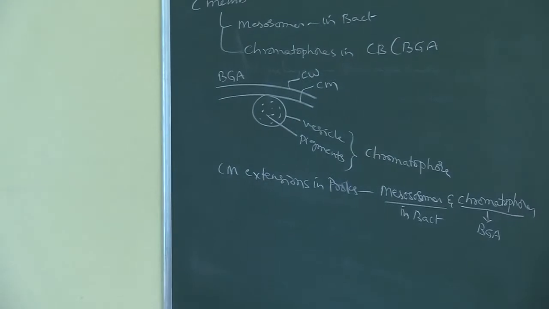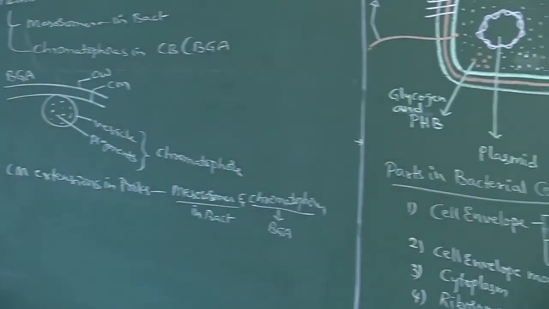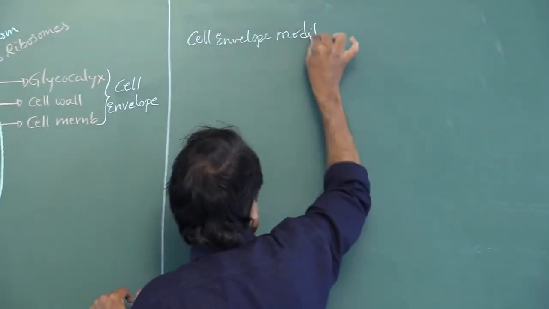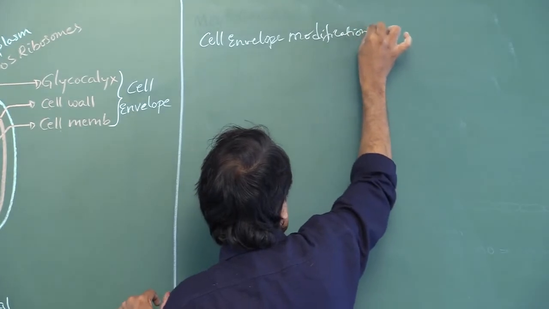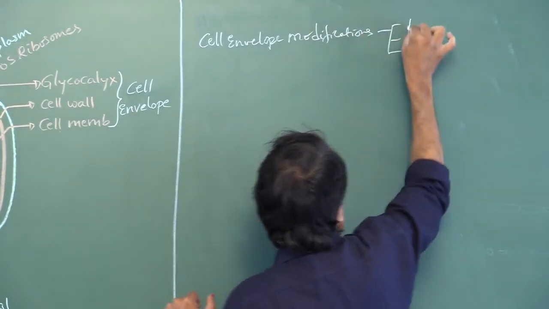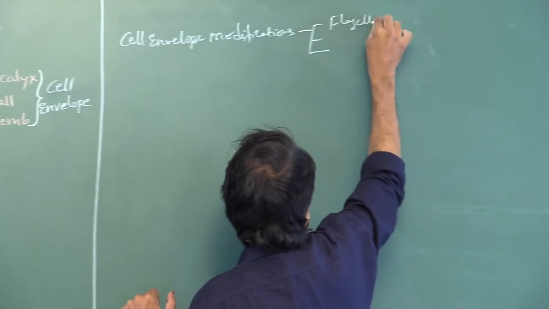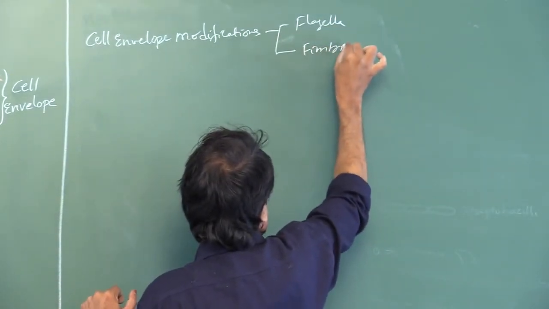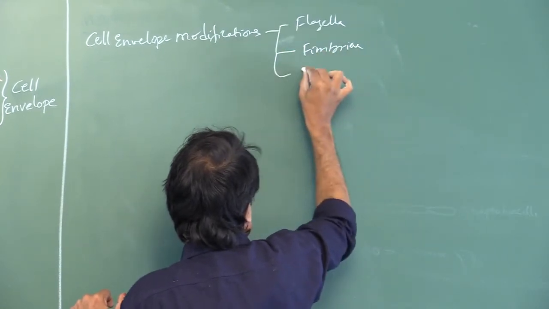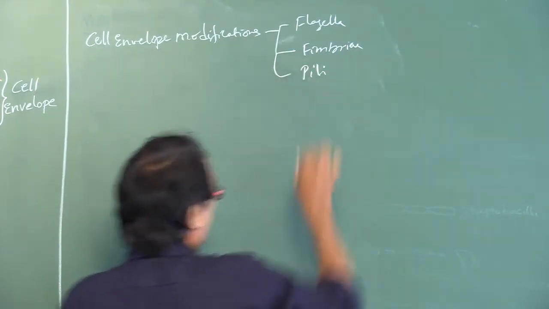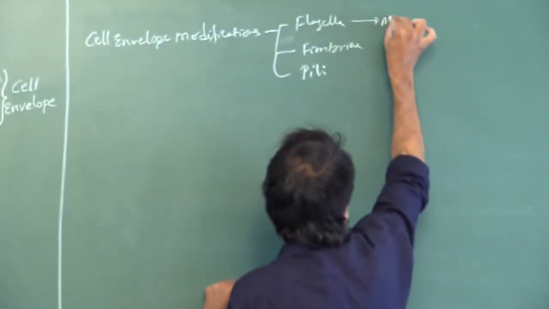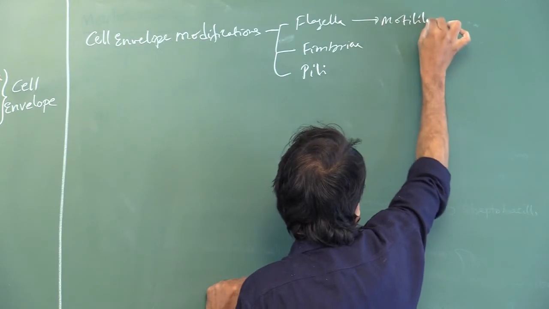Now, cell envelope modifications. Cell envelope modifications are flagella, next one fimbriae, next one pili. Flagella are useful for motility.